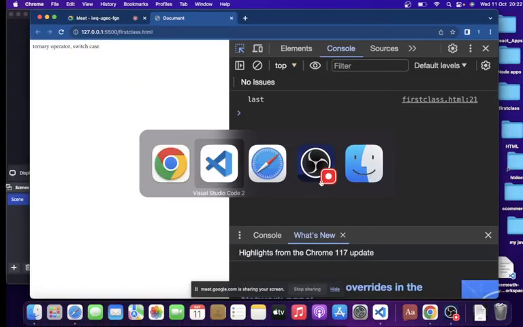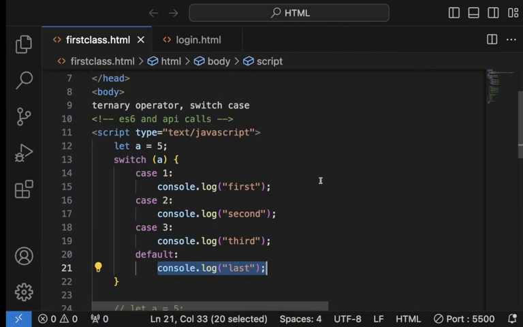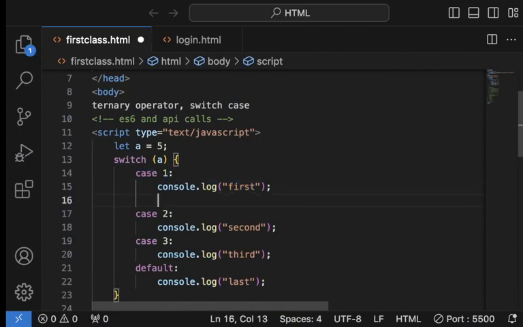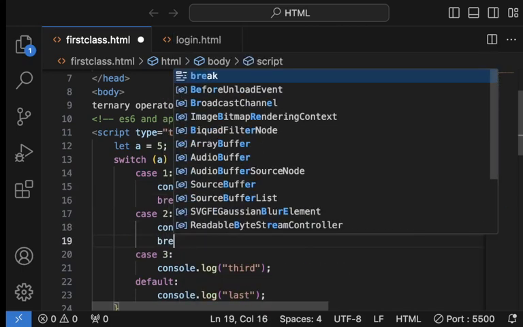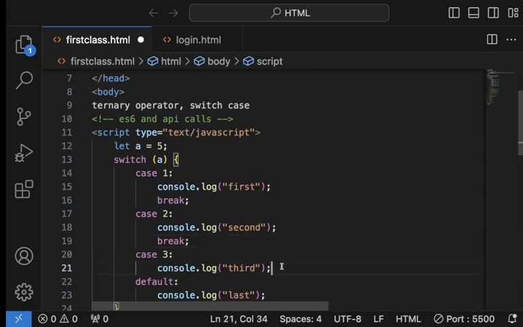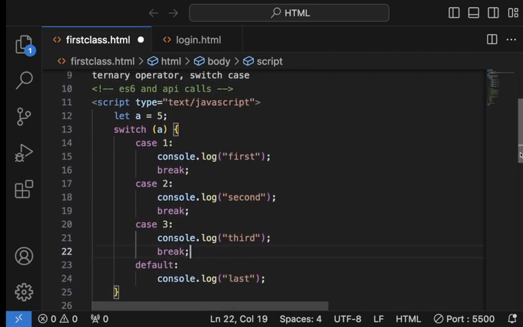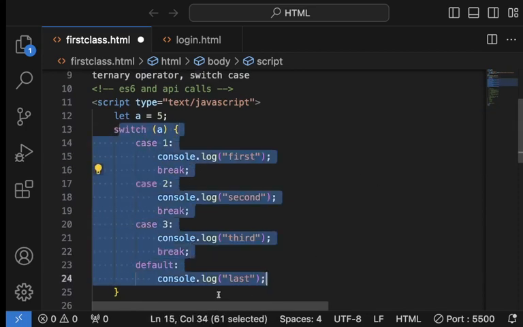Now, most times you usually want switch case to work like your if else. That is, you only want it to do just one of them, not all of them. So for that reason, you add break to this. With this break, whenever it meets that condition, once you see this break, it will terminate this switch case.